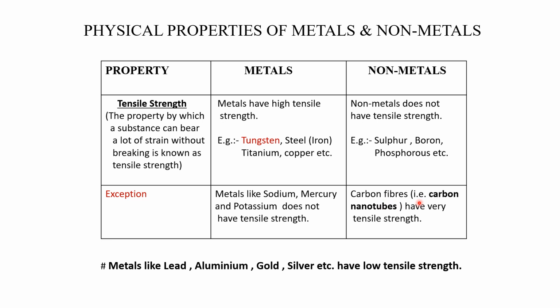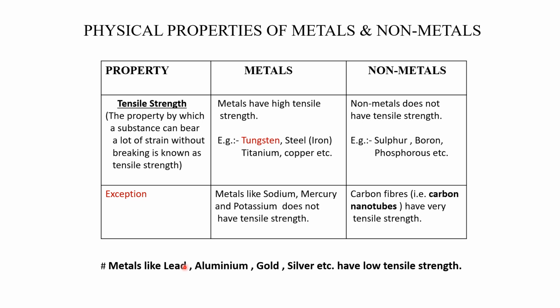What about carbon fibers? Carbon nanotubes have very high tensile strength. In fact, the tensile strength of carbon nanotubes is much more than many metals. Except for a few metals, carbon nanotubes have very high tensile strength, one of the highest.